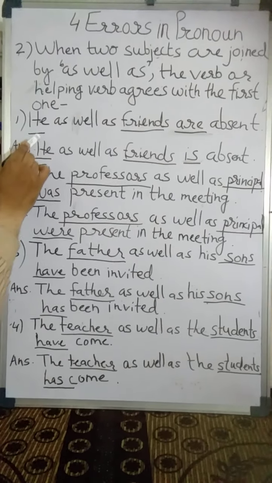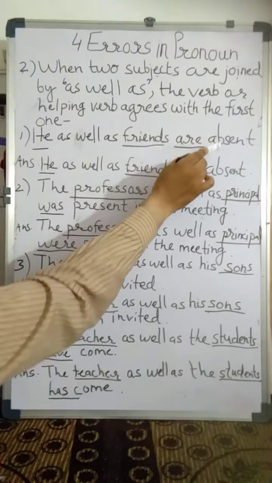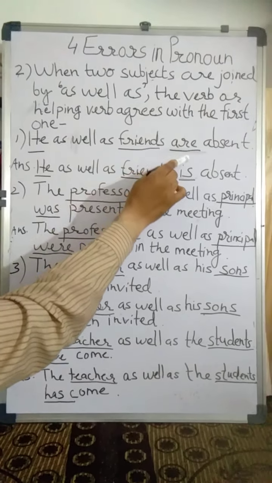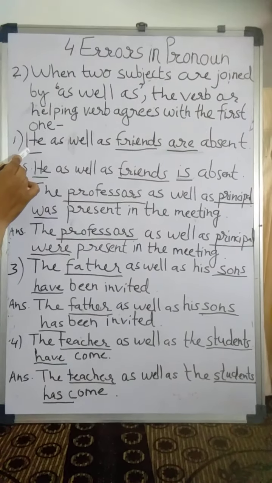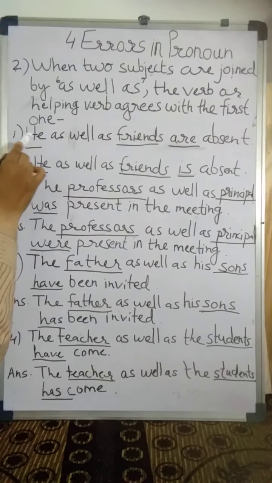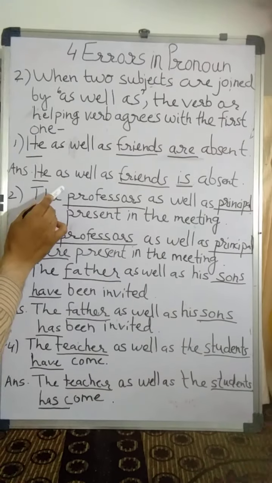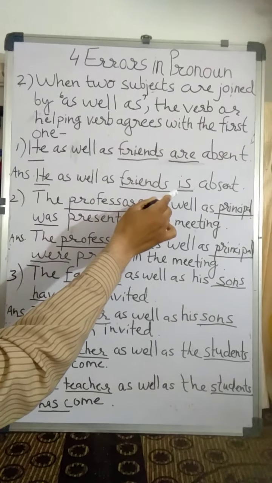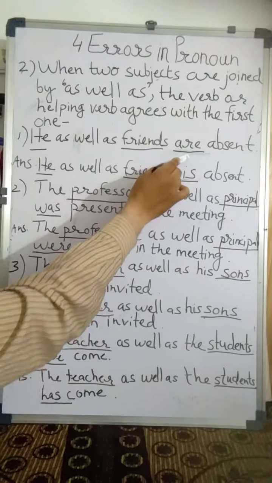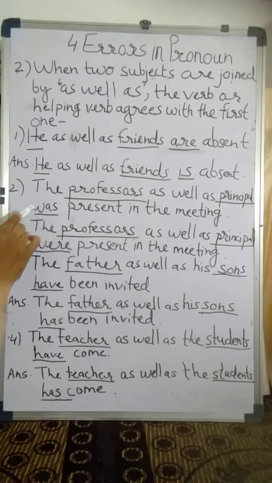He is the first subject, friends second. Are absent. Here the helping verb is are, but here he is singular. So here the verb will agree with he. The answer will be he as well as friends is absent. Are will become is because the first subject is singular.